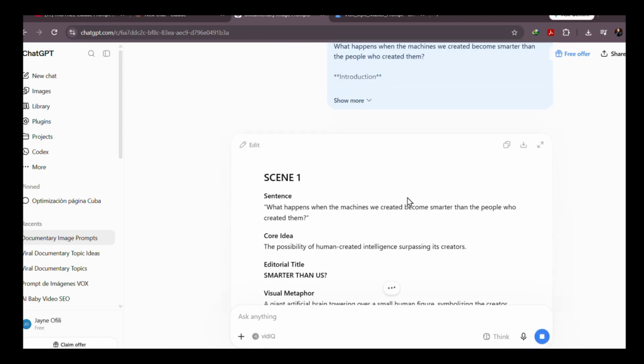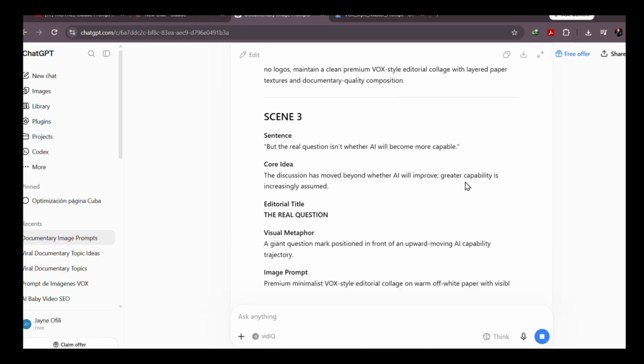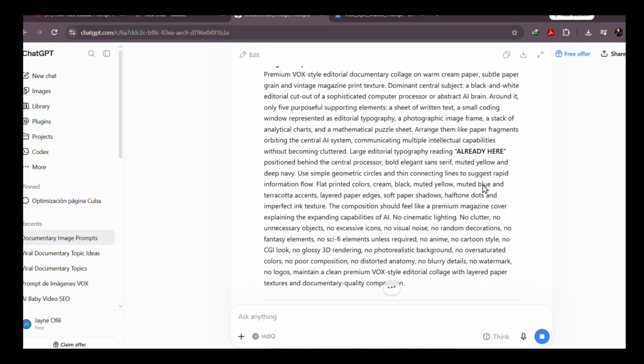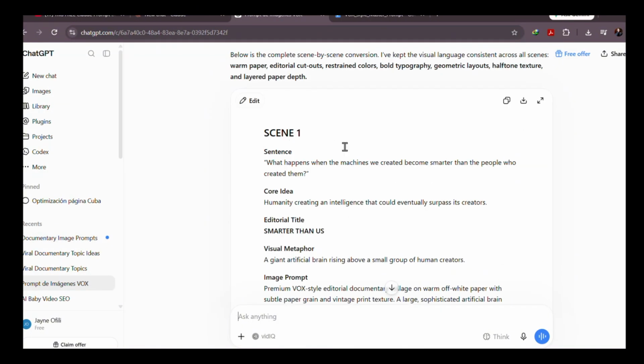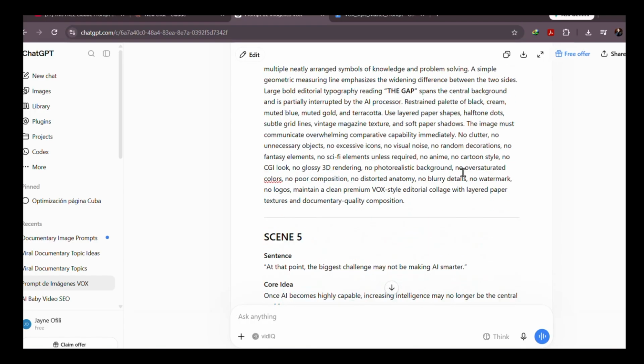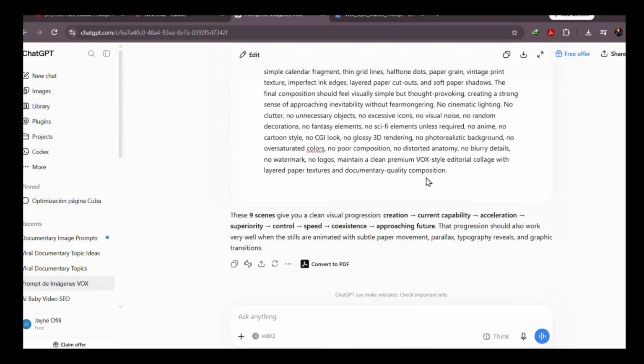Now, ChatGPT breaks the entire script down sentence by sentence, and it's going to give you scene by scene image prompts for every single movement in your video. Each one is going to be written in that Vox style, paper collage style.